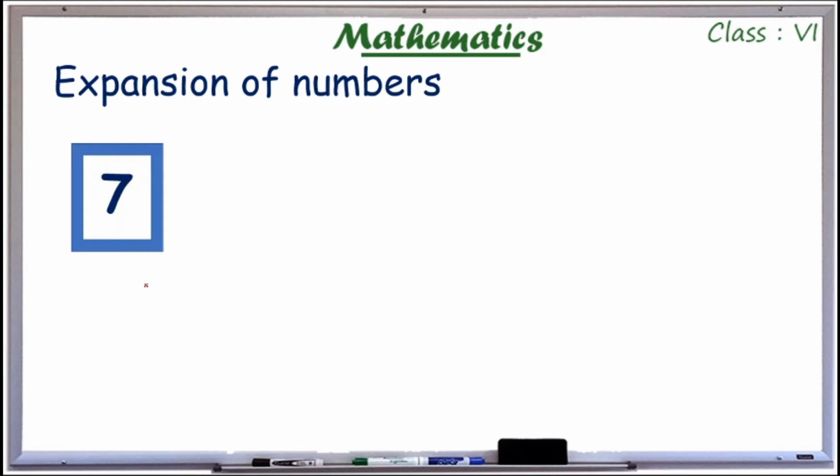So what is this number? 7, and only one digit, so 7 is at ones place. There is only one digit, it is at ones place. So I can write 7 as 1 into 7. At ones place we have 7.